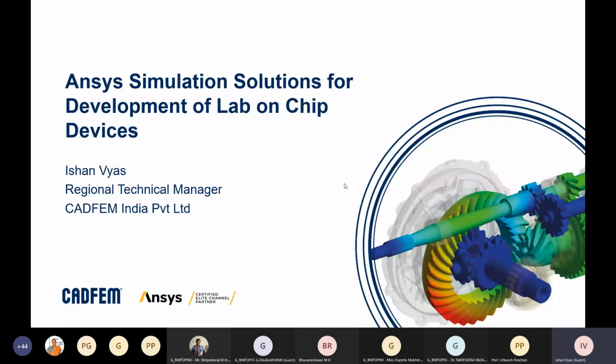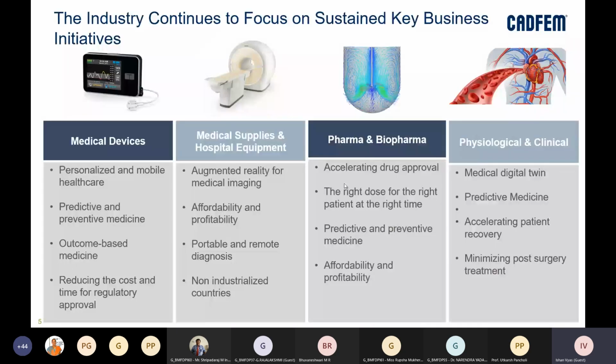So there are certain business initiatives which, at least from the industry front, people have been focusing on. In terms of medical devices, there is personalized and mobile healthcare, which people are moving into. A very simple or very crude example could be just a smartwatch, which is measuring your heart rate, right?